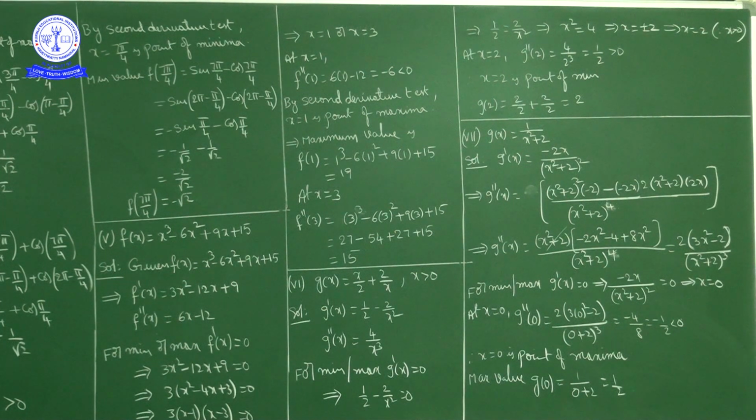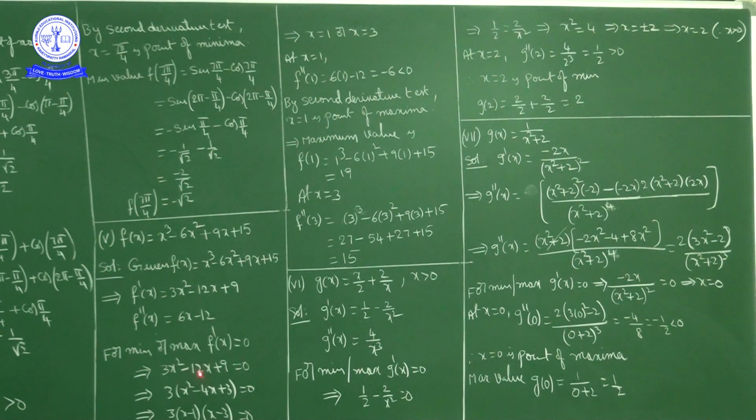Now for a given function, first of all find f'(x) and f''(x). Now for minimum or maximum, equate the first derivative equal to 0. Put f'(x) equal to 0 and find zeros of f'(x). Now what is f'(x)? f'(x) is 3x square minus 12x plus 9. So equate f'(x) equal to 0.